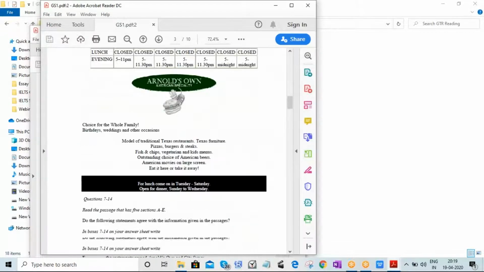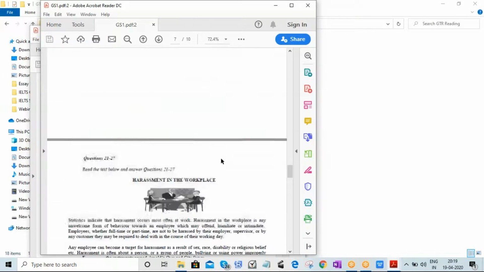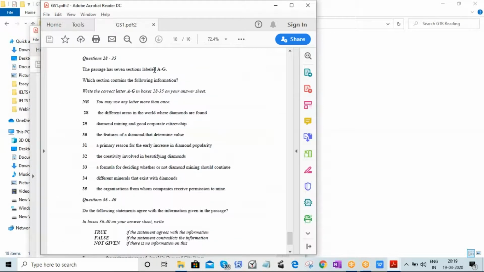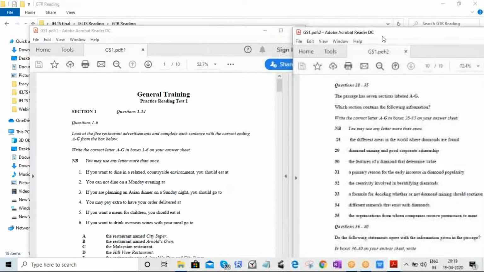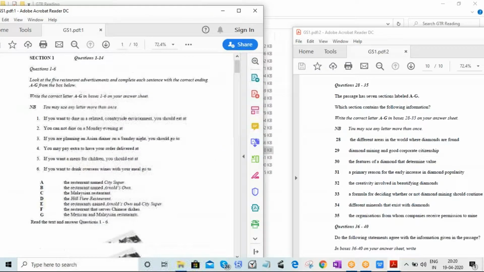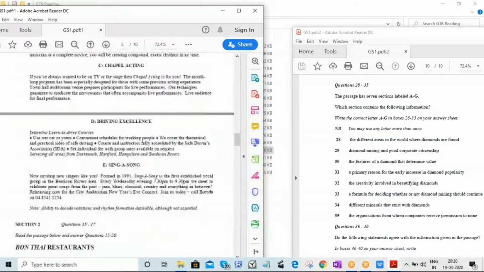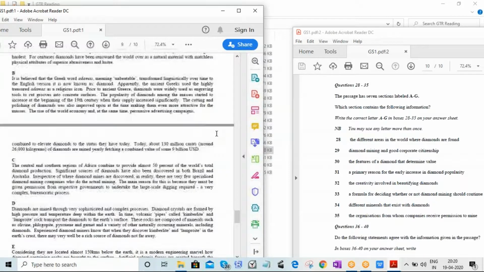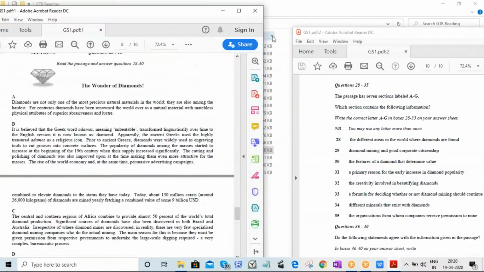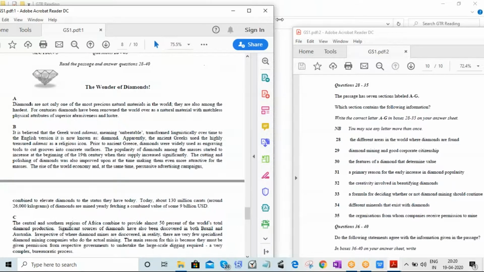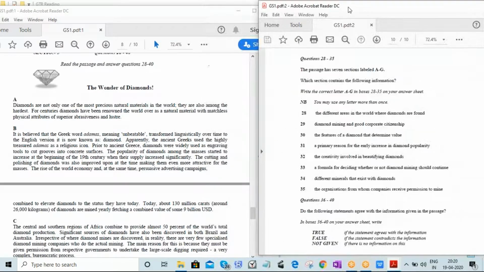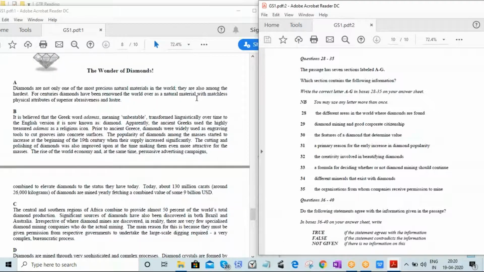Okay, we'll take one long passage. On the right side, I'll put questions, and on the left side, I will put the passage. Now, as you can see, you have two scrollable screens.